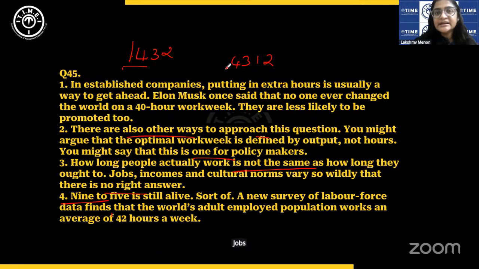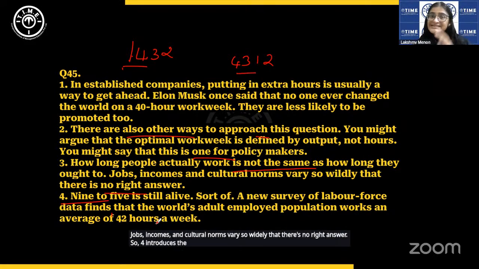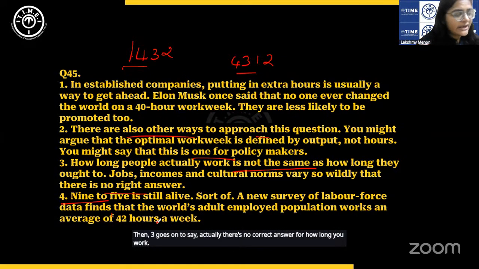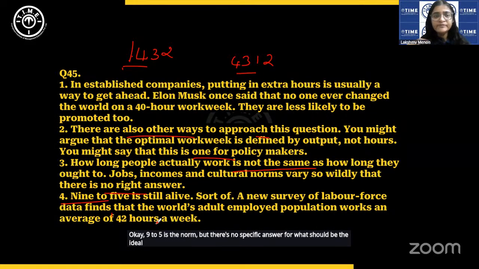Jobs, incomes, and cultural norms vary so widely that there's no right answer. So 4 is a catchy sentence that introduces the discussion. Then 3 goes on to say, actually, there's no correct answer for how long you work. Okay, 9 to 5 is the norm, but there's no specific answer for what should be the ideal time.